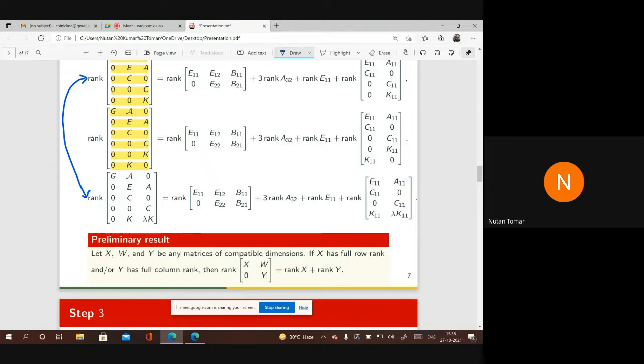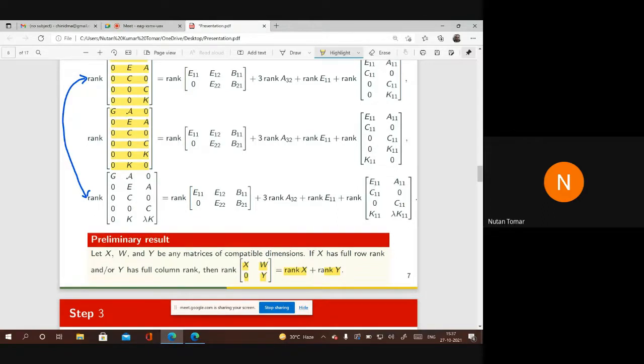Suppose you have matrices X, W, and Y of appropriate dimension, maybe rectangular, need not be square. If the lower-left block is 0, then the rank of this block matrix will be the rank of X plus the rank of Y, the diagonal components.